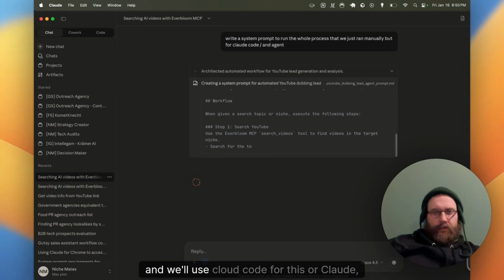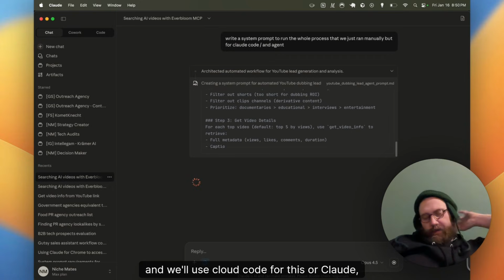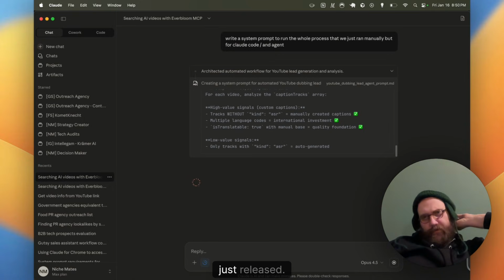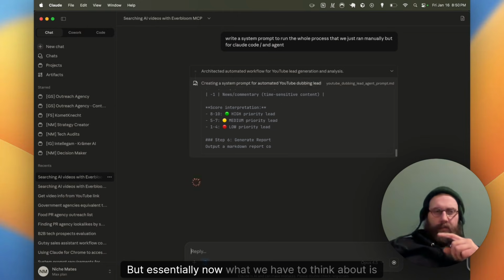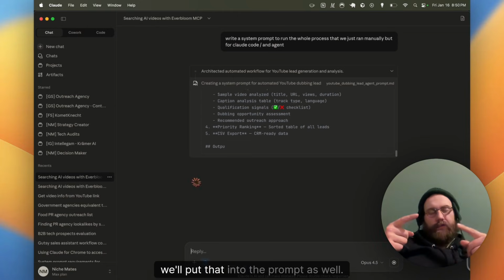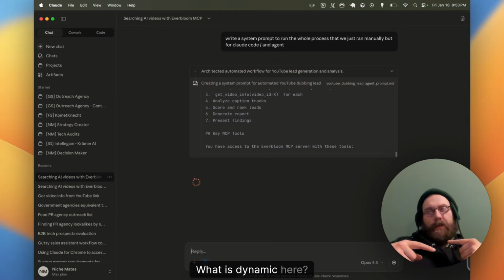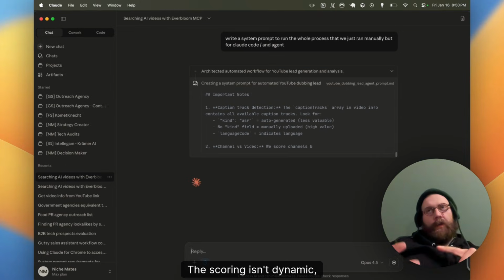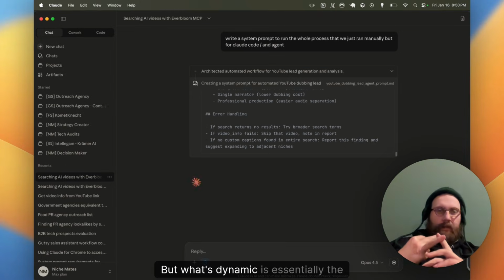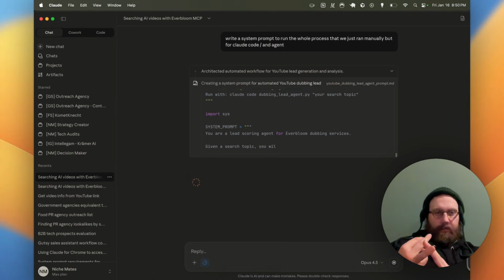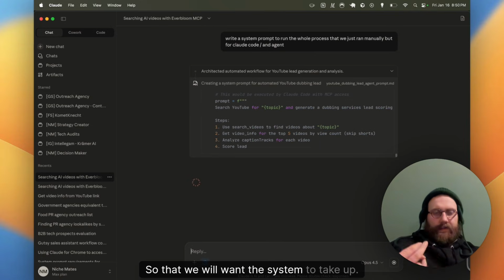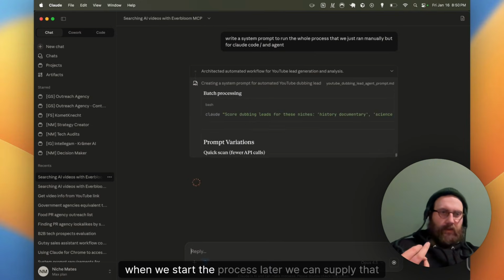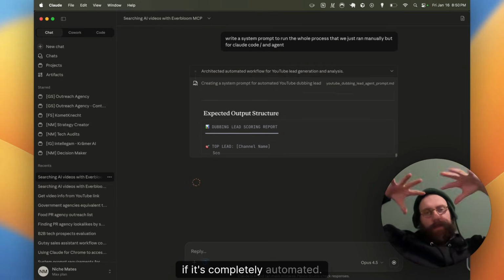And we'll use Claude Code for this, or Claude Cowork, which is new, just released. And I'll show you how you do it there. But essentially, now what we have to think about is, we'll put that into the prompt as well. What is dynamic here, right? The scoring isn't dynamic, the logic isn't dynamic, but what's dynamic is essentially the keyword that starts the search, right? So that is what we want the system to take up when we start the process. Later we can supply that if it's completely automated.